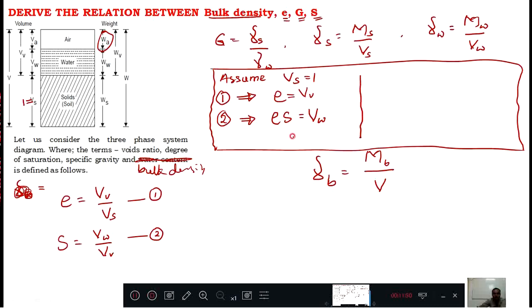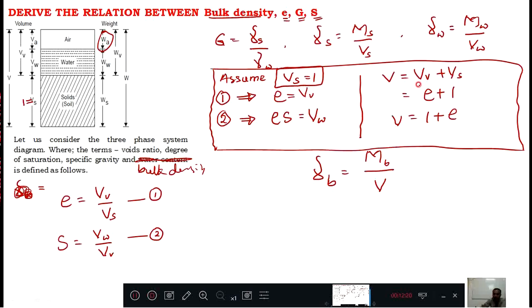And one more thing, when you consider Vv, you know total volume equal to Vv plus Vs. When Vs equal to 1, this is 1 and this is e, which is nothing but 1 plus e. This is your total volume. All these assumptions come only when you assume Vs equal to 1.